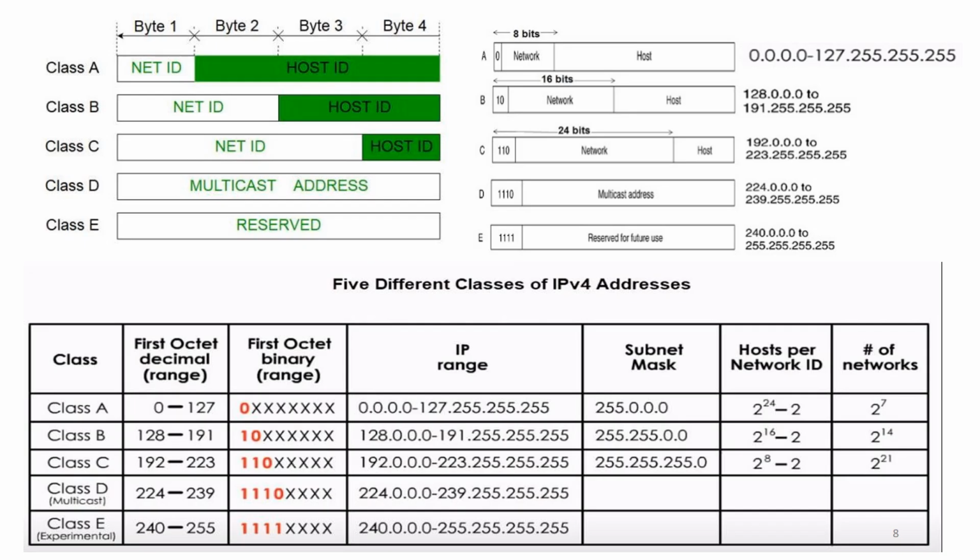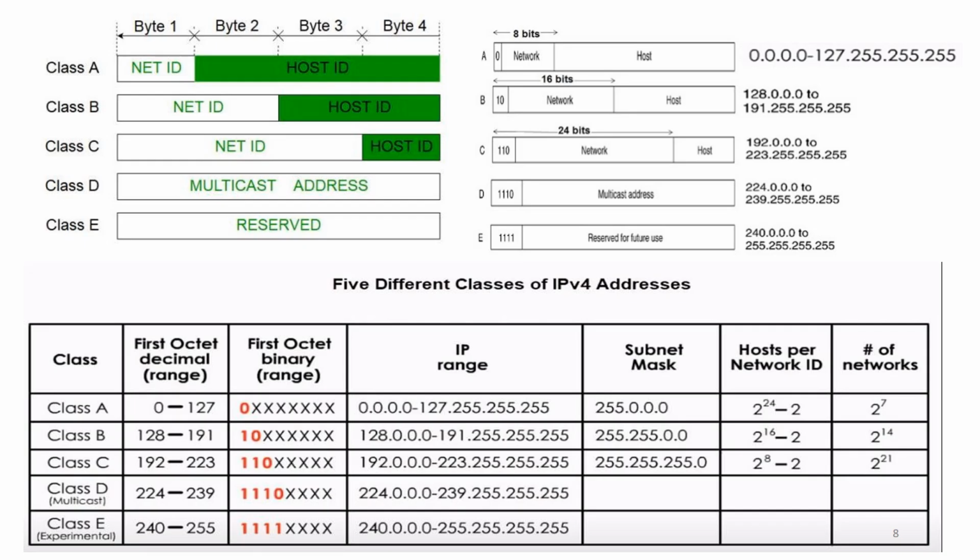And then the table below is showing, in the first column, the different types of classes, and the second column showing the first octet decimal range in each and every class. So the range of class A varies from 0 to 127, then class B 128 to 191, class C 192 to 223, class D 224 to 239, and class E is 240 to 255. The MSB bit in the class A IP address is always 0. In class B, the first two most significant bits are 10. In class C, the first three bits are 110. In class D, 1110, and the last one, class E, four ones.